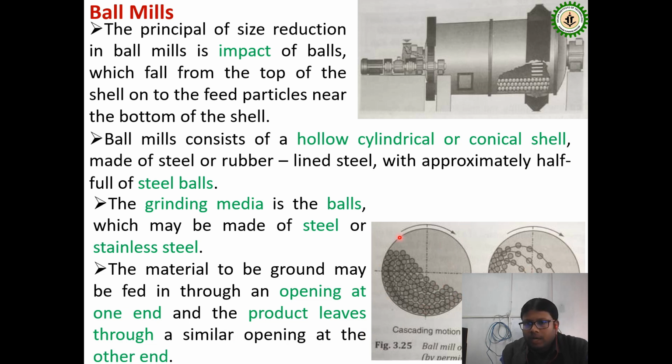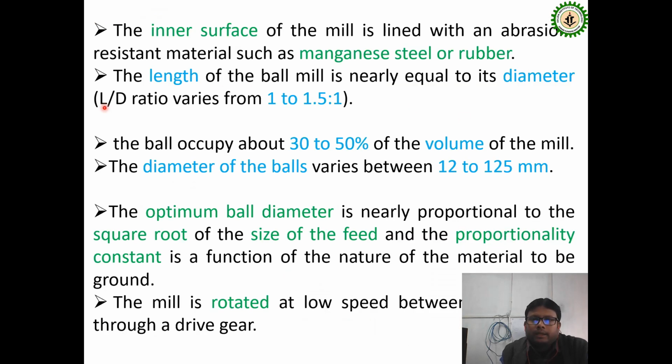This shows the movement of the balls during the ball milling operation. If we talk about the length and diameter of the ball mill, the shell's L by D ratio should generally be in the range of 1 to 1.5 to 1. The diameter of the balls is generally preferable in the range of 12 to 125 millimeters.